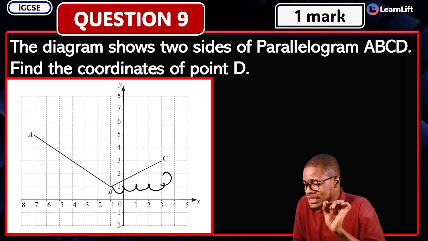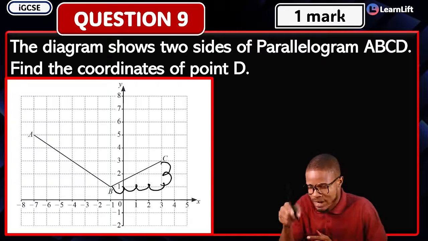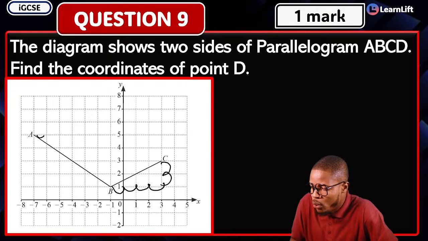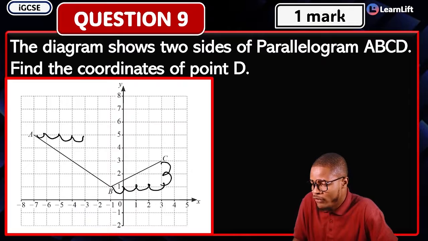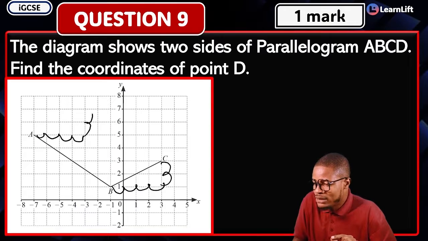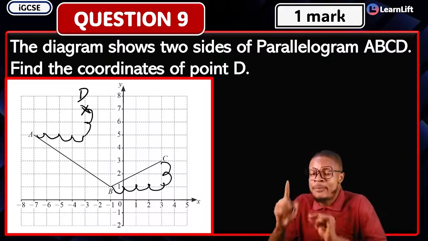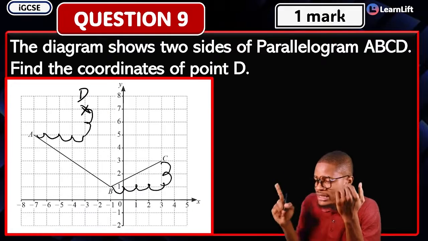And then we went 2 steps upwards. 1, 2, right? Do same. Here is your 1, 2, 3, 4. Then 2 steps upwards. 1, 2. So this is my point, what? D. So if that is my point D, how do I trace it exactly?